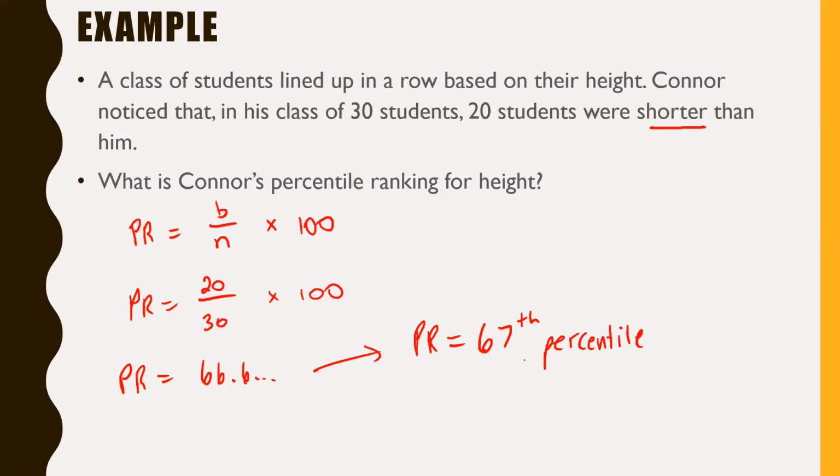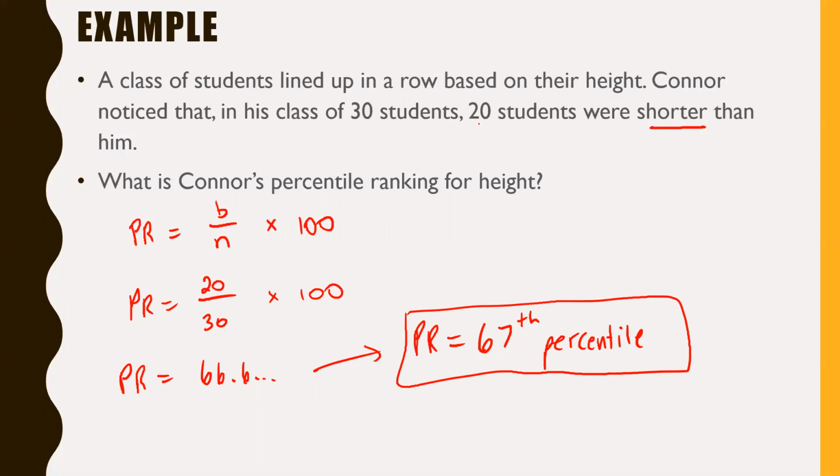Percentile, there you go. 67th percentile. So percentile is kind of weird in that it's not actually given as a percent. Like the answer is not 67%. The answer is 67th percentile, okay? But what a percentile represents, of course, is that Connor is as tall as or taller than 67% of his class, okay?